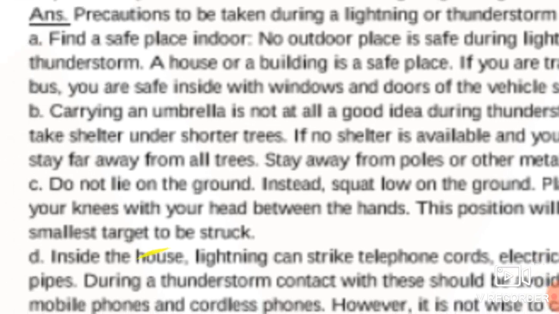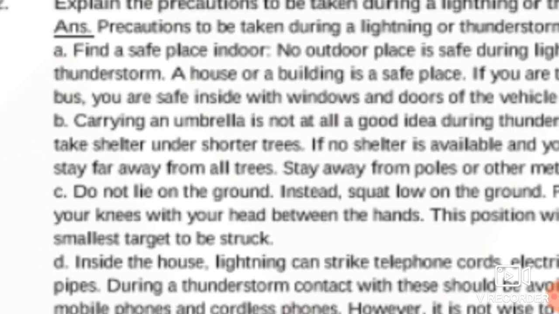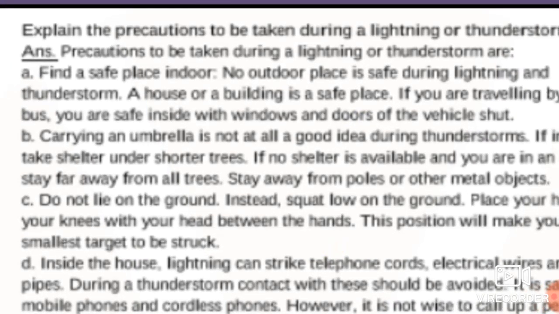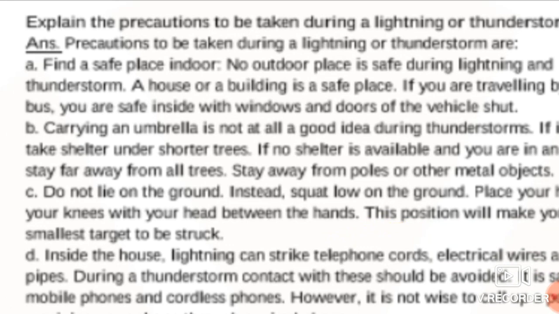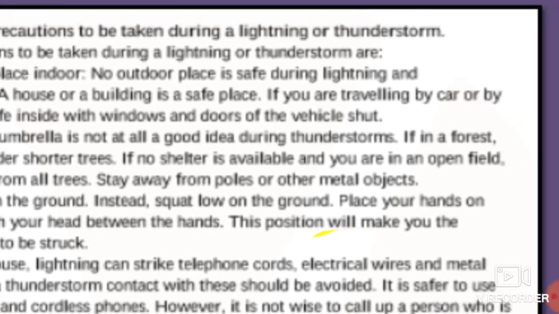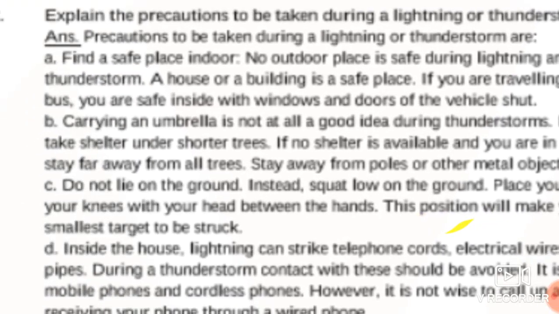Second, carrying an umbrella is not at all a good idea during a thunderstorm. If in a forest, take shelter under shorter trees, not under tall trees, because tall trees possess certain positive charges. If no shelter is available and you are in an open field, what you have to do?